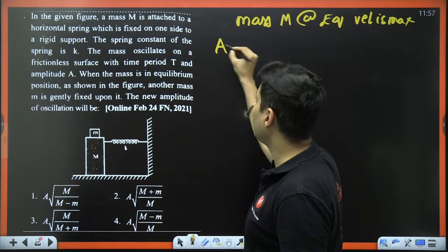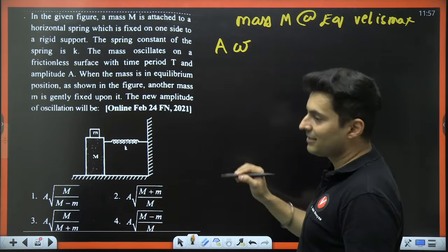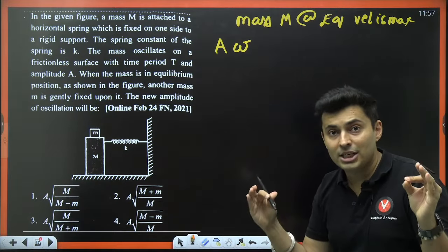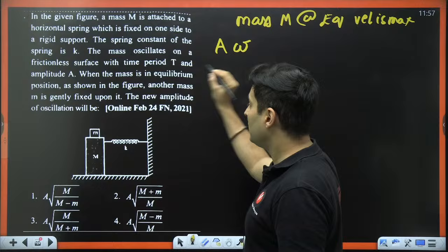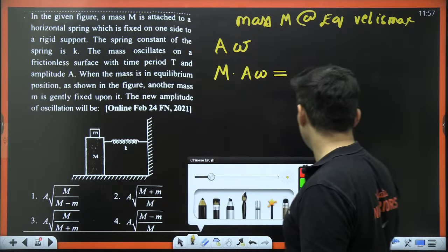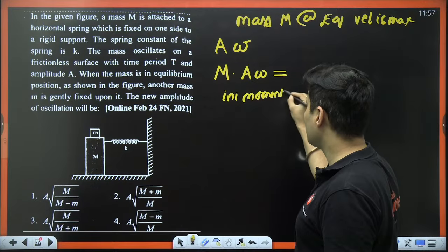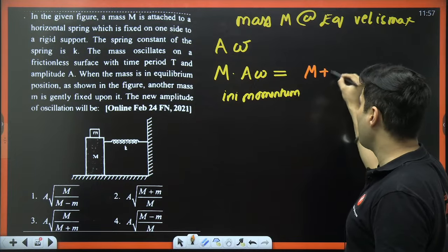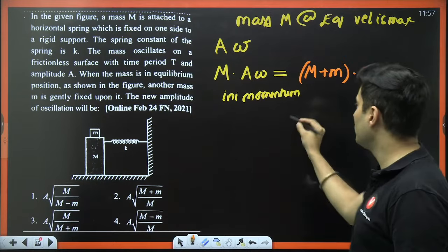and that maximum velocity will be A into omega. Now the moment you place the next mass, the total mass will increase, omega will change, and that's why probably the amplitude will also change. So treat it like a collision problem. This M into A omega is the initial momentum, which is equal to the final momentum. The final momentum will be M plus m into this new velocity.